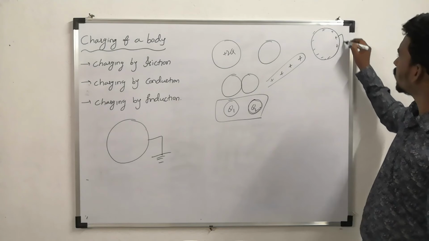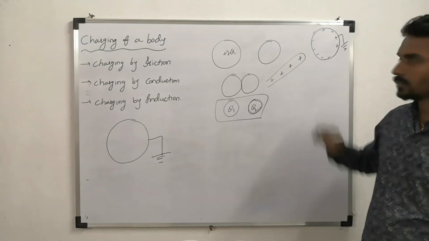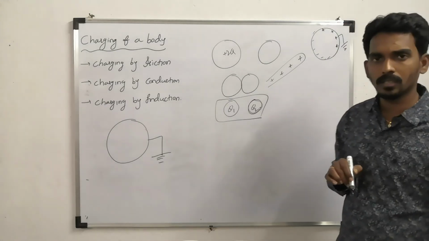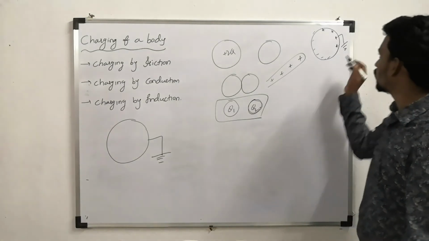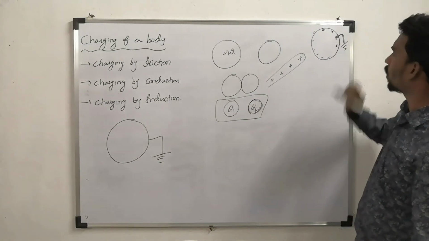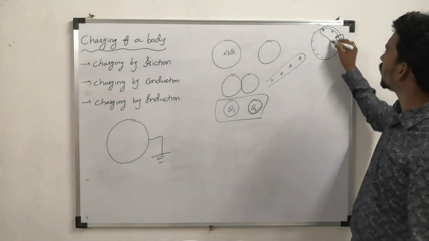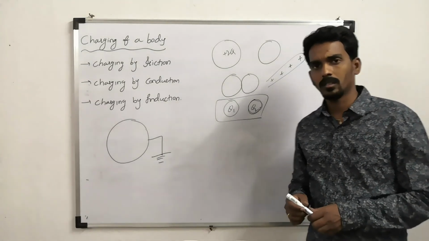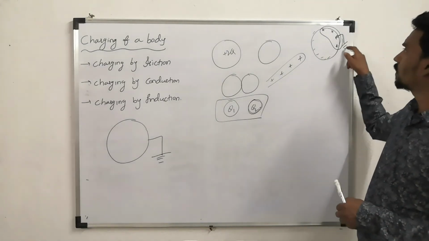Now if you connect this to earth, this positively charged region, what does that mean? Deficiency of electrons. So electrons will transfer to the body so that this gets neutralized. You may ask one question here: why will these electrons not get transferred?